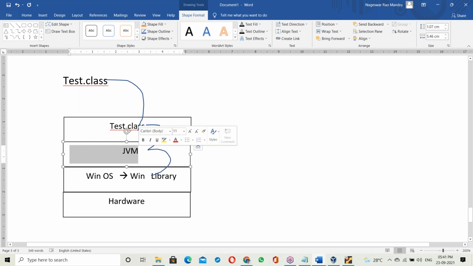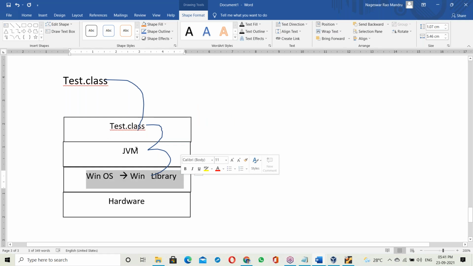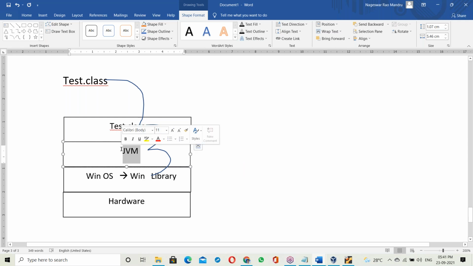The JVM takes the Tested.class file and just links it with the Windows OS library. Once linked with the Windows OS library, it communicates with the hardware and then executes. So the JVM comes into the picture. If the OS is Windows, the JVM takes the Tested.class file and links it with the Windows library.